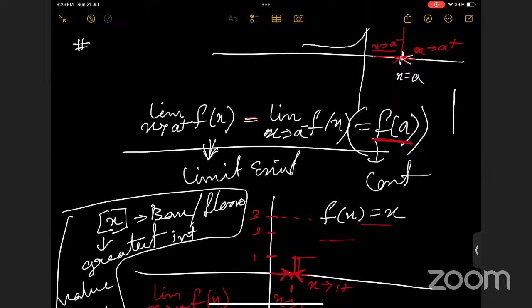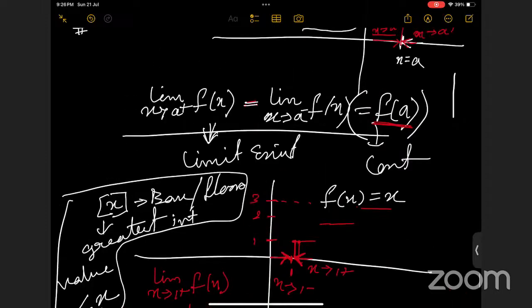This should be a real number. If it is infinity, that doesn't belong to the real numbers, right? So this is not possible for any a such that the functional value of this point is a real number. Yes, ma'am.